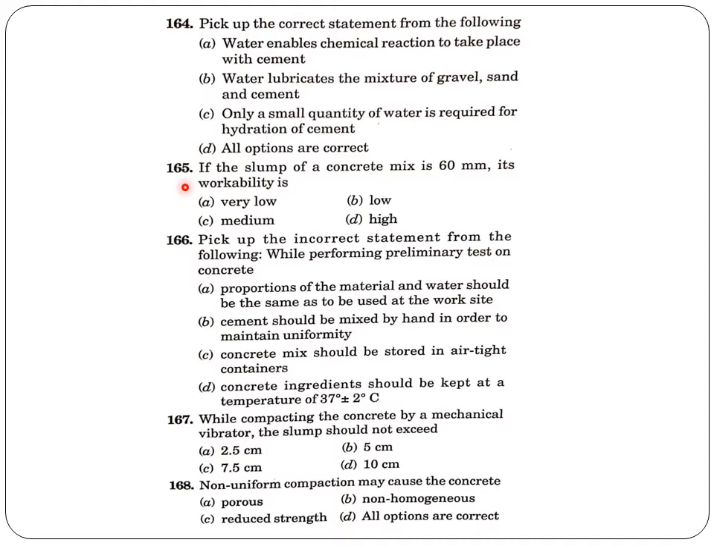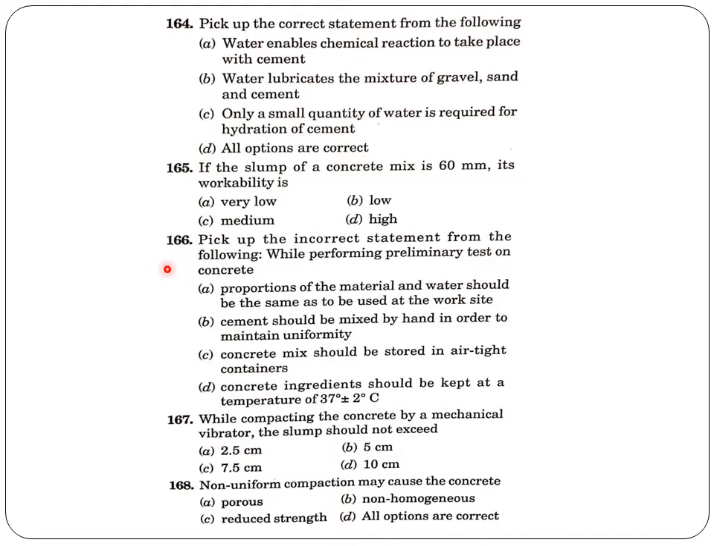Next question. If the slump of a concrete mix is 60 mm, its workability is. So depending upon the slump value, we can classify the degree of workability. If the slump value is between 25 to 50 mm, it is low workability. 50 to 100 medium and 100 to 150 high. So here in the question it is given 60 mm. So the degree of workability is medium. That is option C.